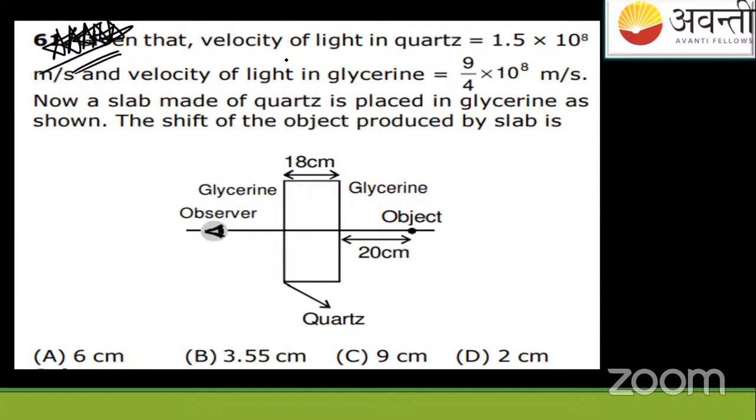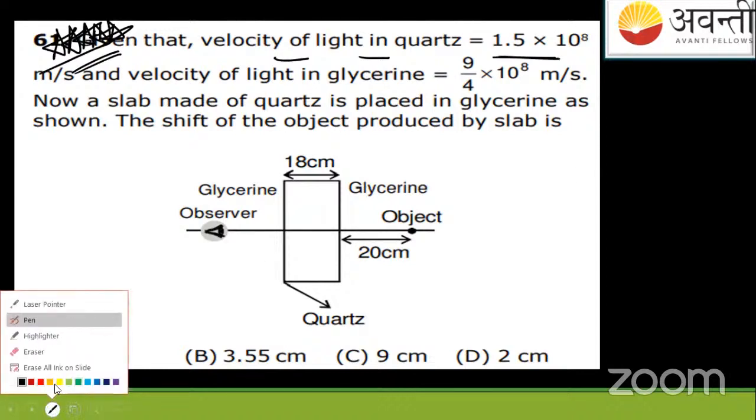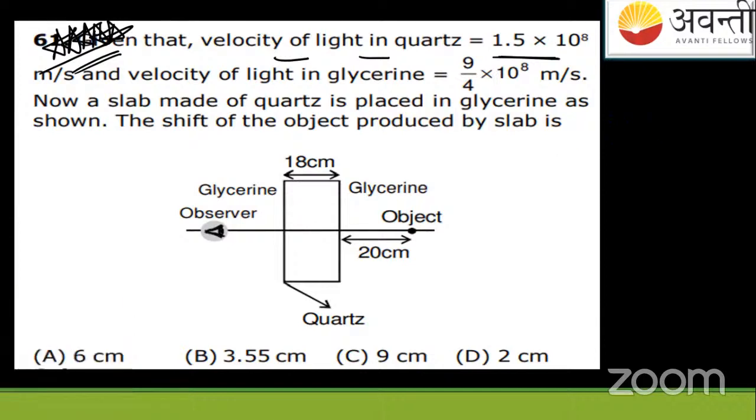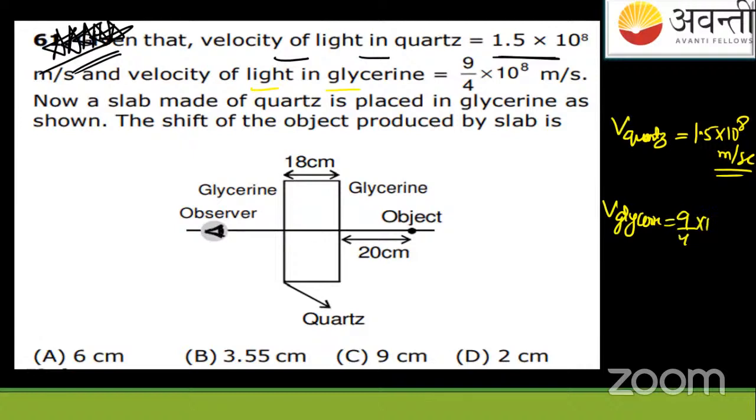See, it's given like this. Velocity of the light in quartz is this. Whenever you solve a physics numerical, write all the things side by side fast. So it's given here velocity of the light in quartz. Quartz is some material found in nature. 1.5 into 10 to the power 8 meter per second. Then they say velocity of the light in glycerin. So now we'll write here velocity of the light in glycerin. 9 by 4 into 10 to the power 8 meter per second.